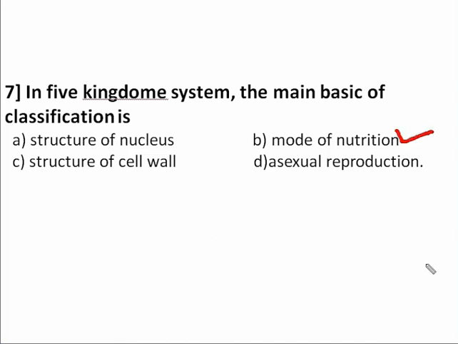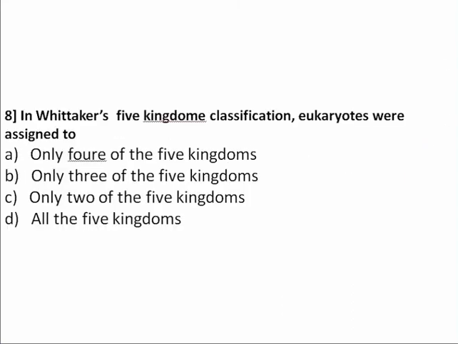So move on to the eighth question: in Whittaker's five kingdom classification, eukaryotes were assigned to. Eukaryotes came from the kingdom Protista up to the kingdom Animalia. Except kingdom Monera, the remaining four of the five kingdoms are all eukaryotes.